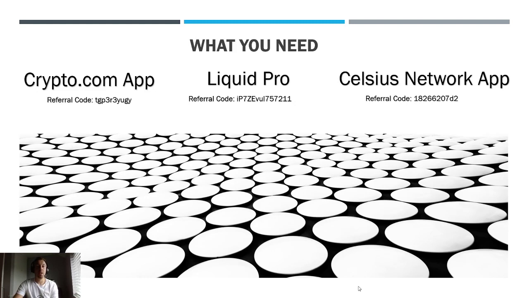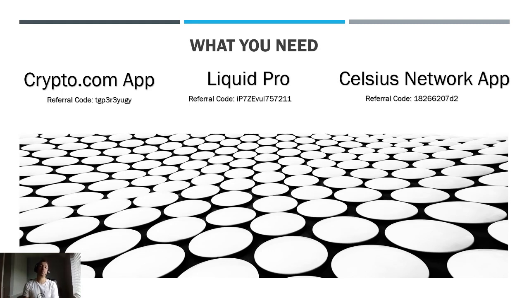Next slide. So the three apps you'll need for the full process are the Crypto.com app, the Liquid Pro app, and the Celsius Network app as well. I've got referral codes that you can use if you want to, if you don't have them already.